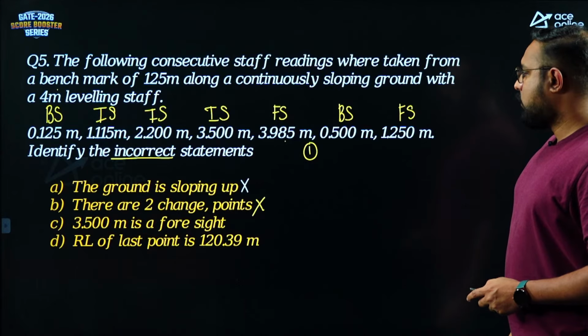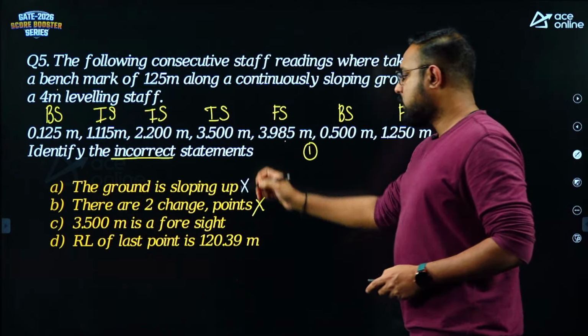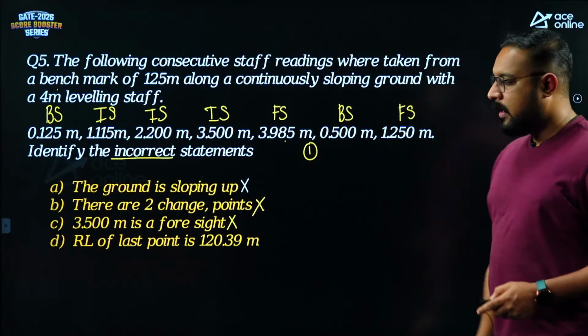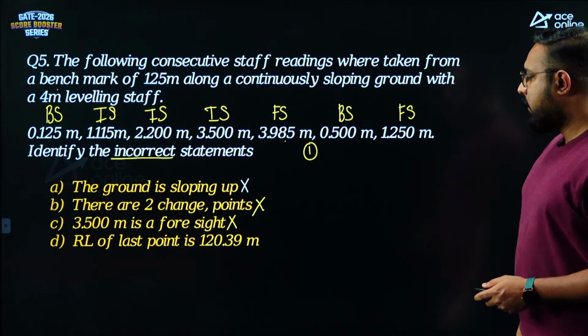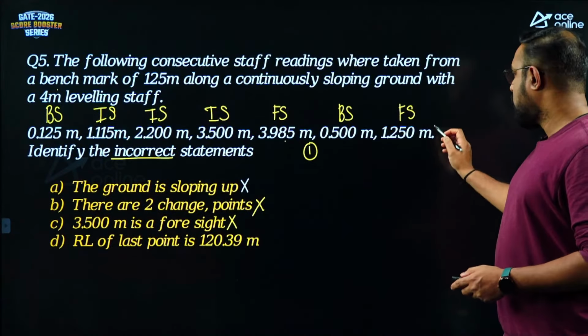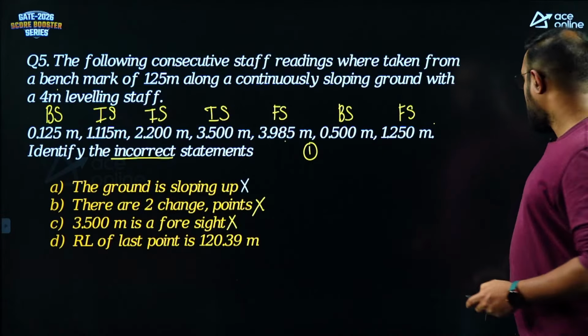3.500 meters is a foresight. 3.500, no, it is not a foresight, it is an intermediate sight. Next, the reduced level of the last point is 120.39. So they are asking you for the RL of the last point. So how can we find the reduced level of the last point?